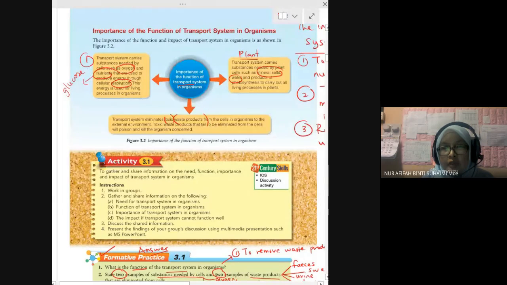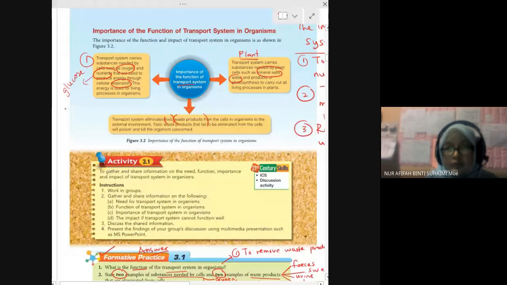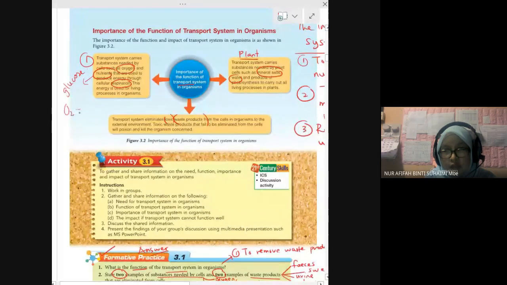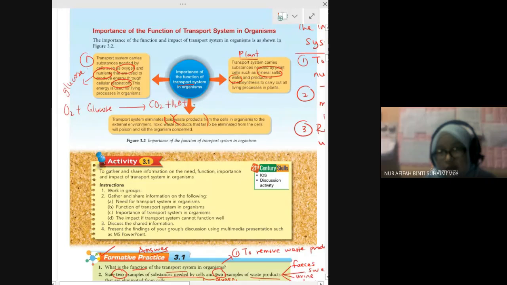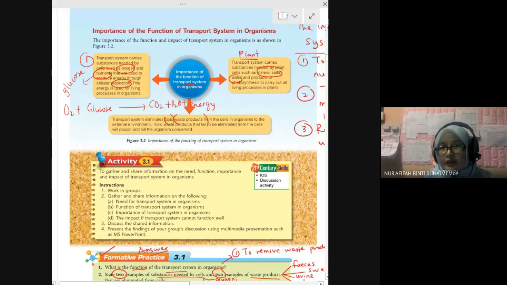Let's still remember the equation for respiration. Humans need oxygen and also food or glucose in order to carry out cellular respiration, and we remove carbon dioxide, water vapor and energy in order to carry out daily activities.